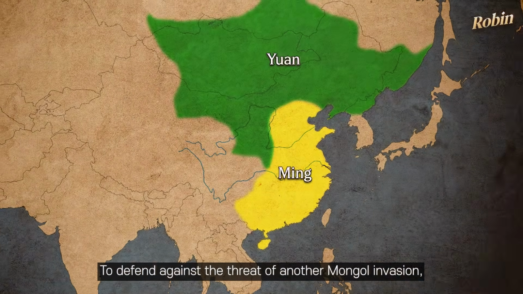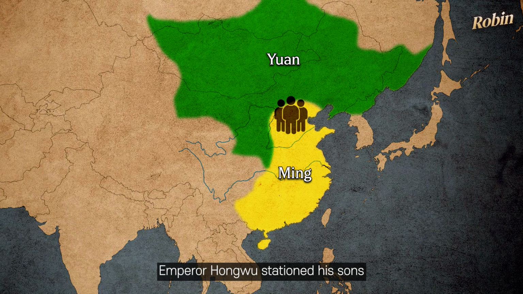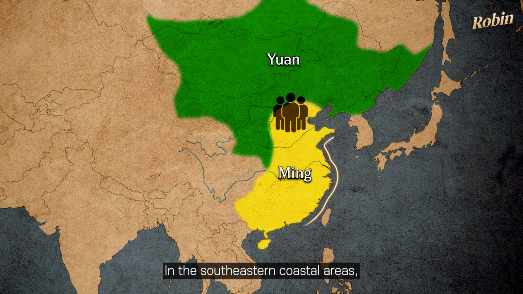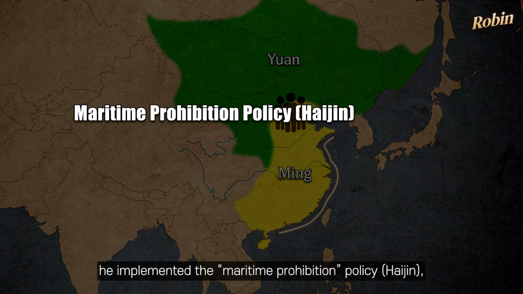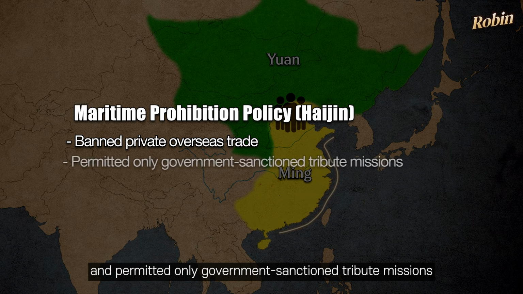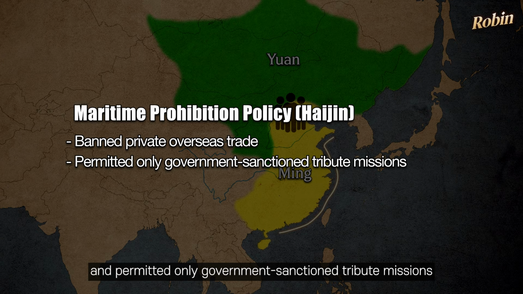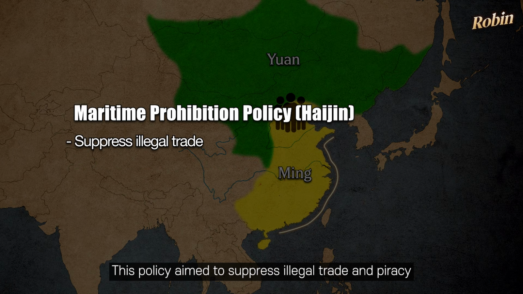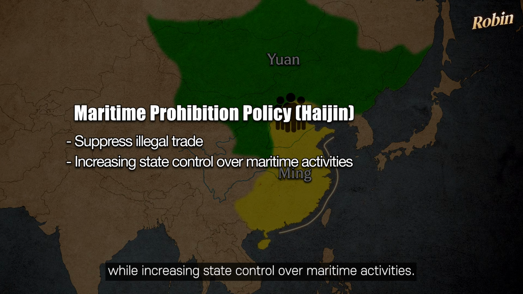To defend against the threat of another Mongol invasion, Emperor Hongwu stationed his sons in key northern regions to strengthen border security. In the southeastern coastal areas, he implemented the maritime prohibition policy, which banned private overseas trade and permitted only government-sanctioned tribute missions that allowed for limited trade. This policy aimed to suppress illegal trade and piracy, while increasing state control over maritime activities.